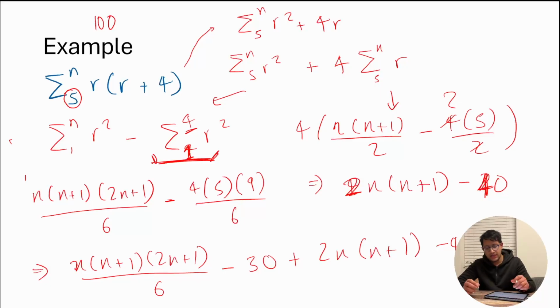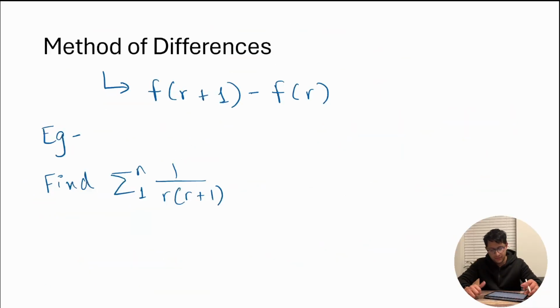So this little trick. And secondly, if you get something like this, then you firstly convert it into r squared plus 4r, and then you can just do the summation separately and then add them. Okay, so this is how you answer generic further maths summation questions. Let's move on to the method of differences.